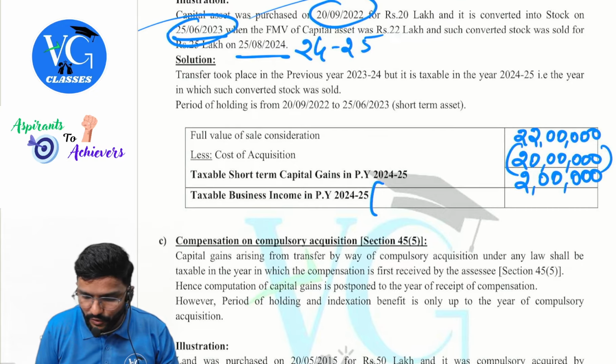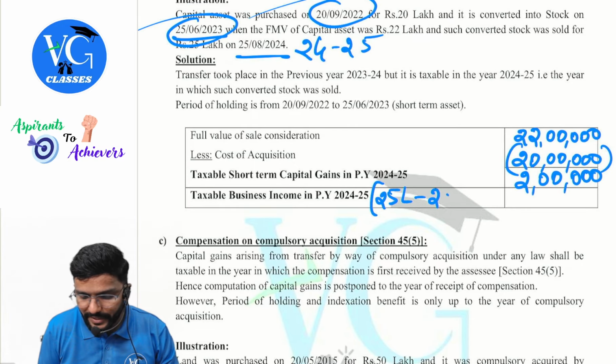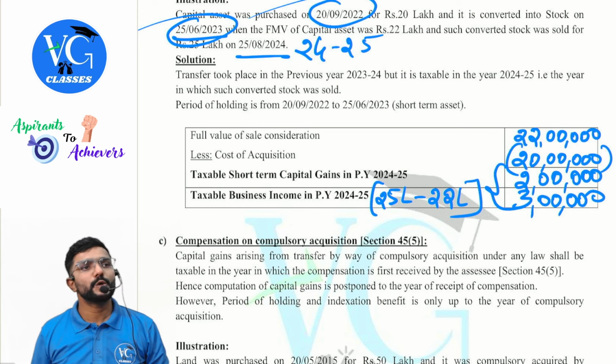So stock is sold for 25 lakh. So 25 minus the FMV on the date of conversion, which is allowed as cost. Remaining 3 lakh will become PGBP income. Sir, are both taxable in the year 24-25? Yes, guys. Both will be included in the total income calculation for the assessee for the previous year 24-25.